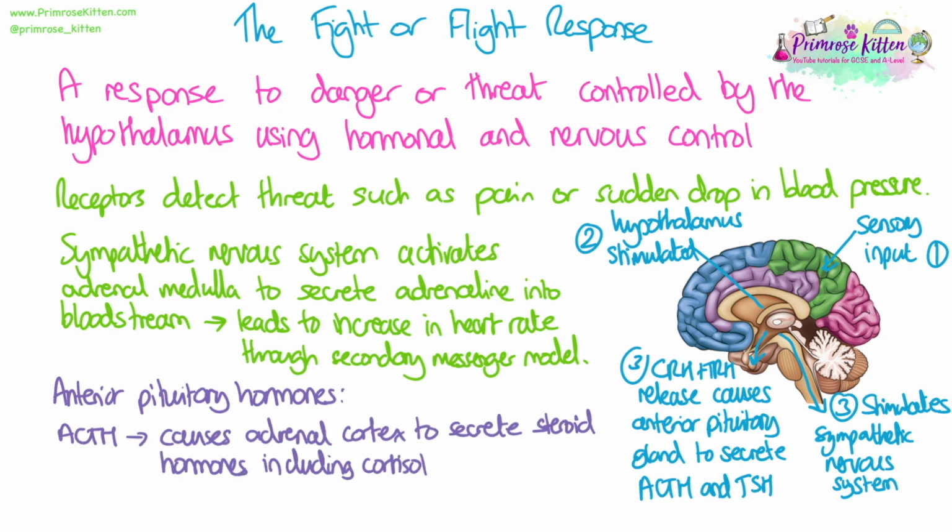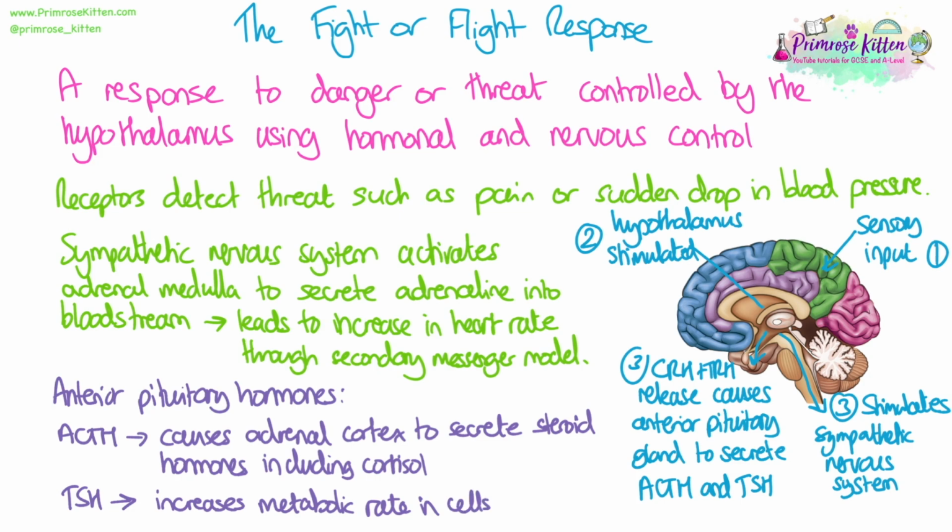So the rest of the fight or flight response comes from these anterior pituitary hormones. ACTH causes the adrenal cortex to secrete steroid hormones, including cortisol. We said this was linked to the stress response, and that involves helping us increase the amount of glucose we have in the blood. And then TSH, or thyroid stimulating hormone, you may have covered this at GCSE, helps us to increase the metabolic rate of cells. So it basically speeds up all of the chemical reactions in the body.